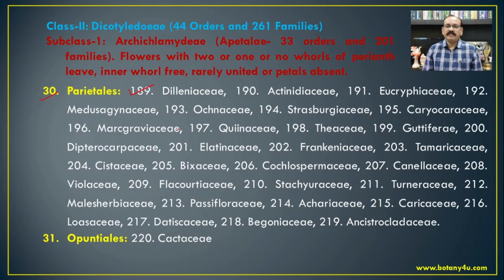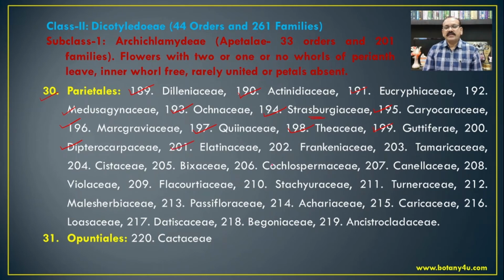Delanea is one of the members from this family. Then Actinidiaceae, Eucryphiaceae, Medusagynaceae, then Ochnaceae, Strasburgeriaceae, in the name of Strasburger, then Caryocaraceae, then Marcgraviaceae, then Quiinaceae, Theaceae, that is Thea sinensis, which is one of the plants, Guttiferae, Dipterocarpaceae. Dipterocarpus is the plant from this family.